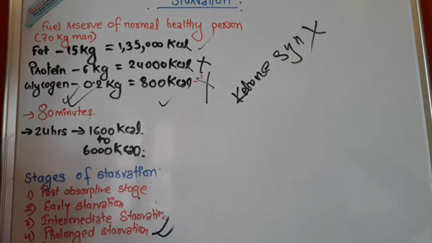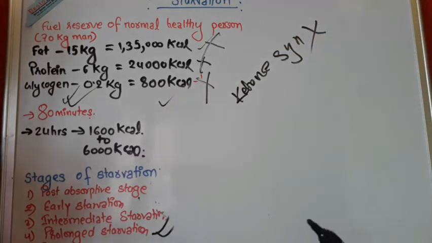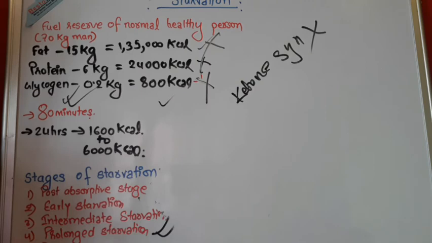The level of the fat store has depleted in a very large amount. Now fat is also unable to provide energy. This whole fuel reserve has been depleted completely, and hydroxybutyrate in the brain causes oxidation, which causes the brain to utilize less glucose.